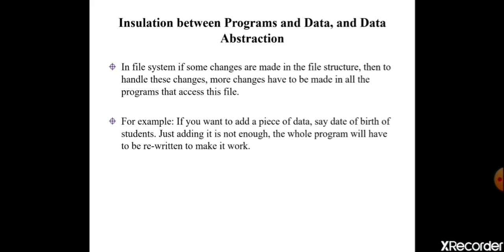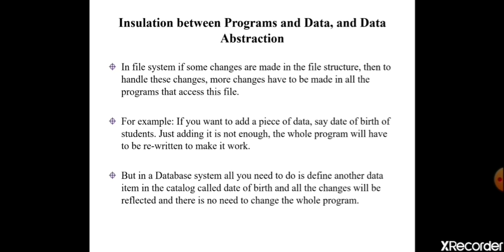This is the disadvantage. That is why we say in a file system, if some changes are made, what change am I making? I am adding one more piece of data, that is date of birth. Then to handle these changes, more changes have to be made in all the programs. Whatever I had written before, I should change all those programs to make it work. But in a database system, all you need to do is define another data item in the catalog called date of birth, and all the changes will be reflected, and there is no need to change the whole program.